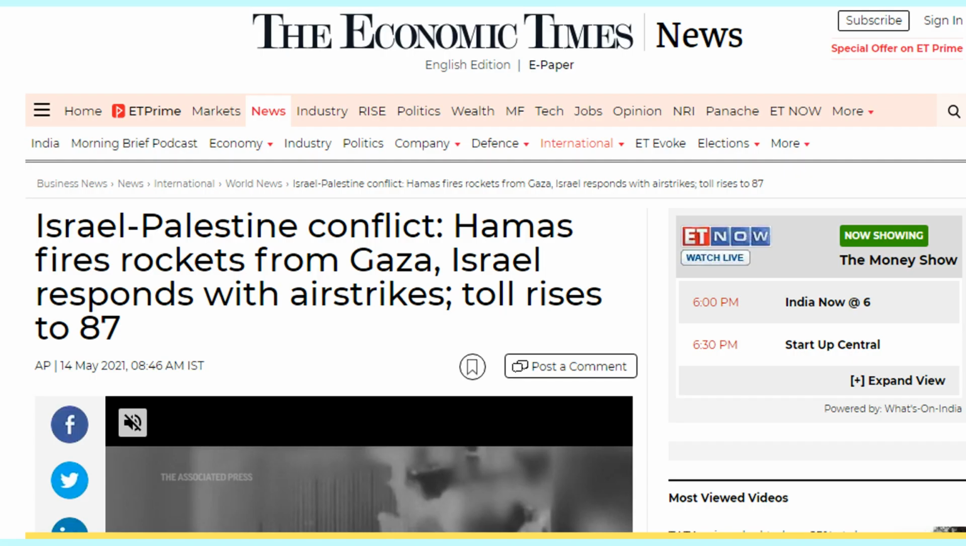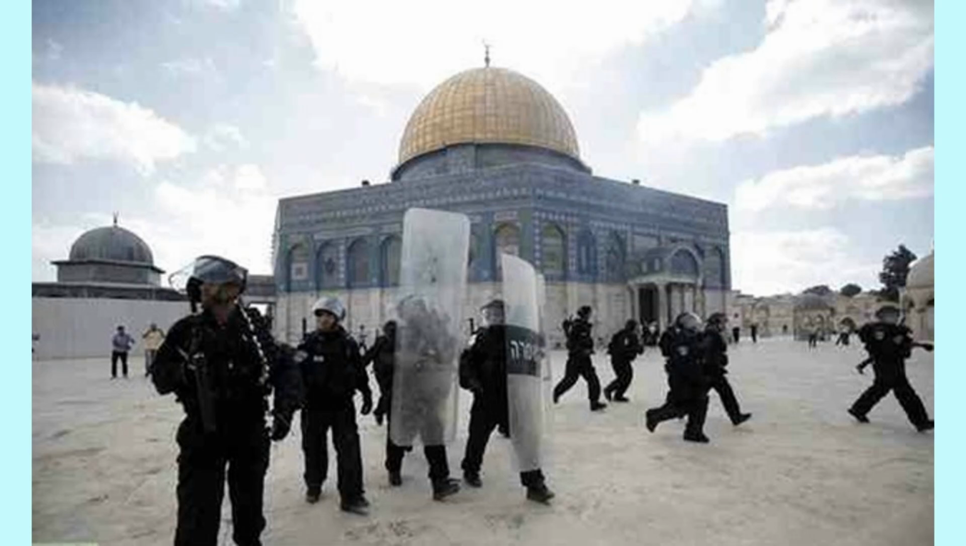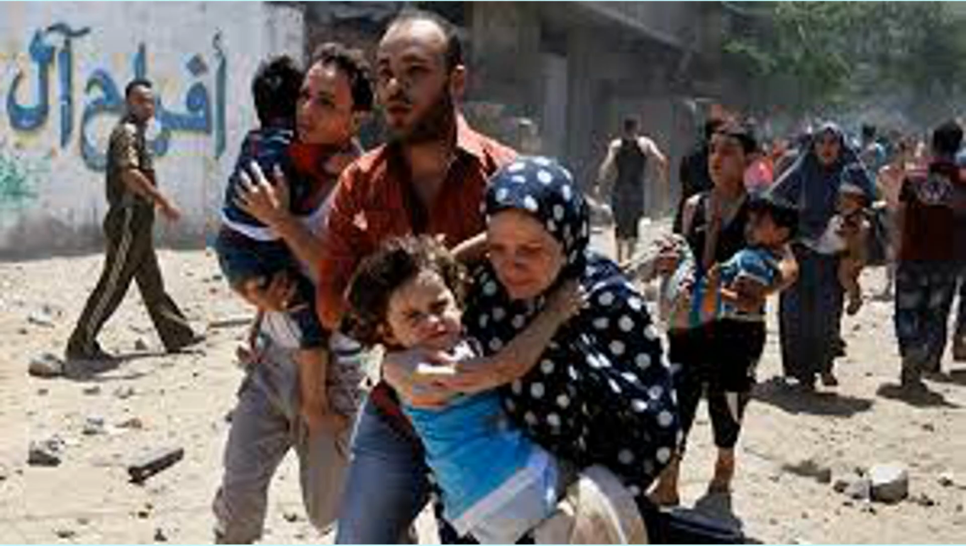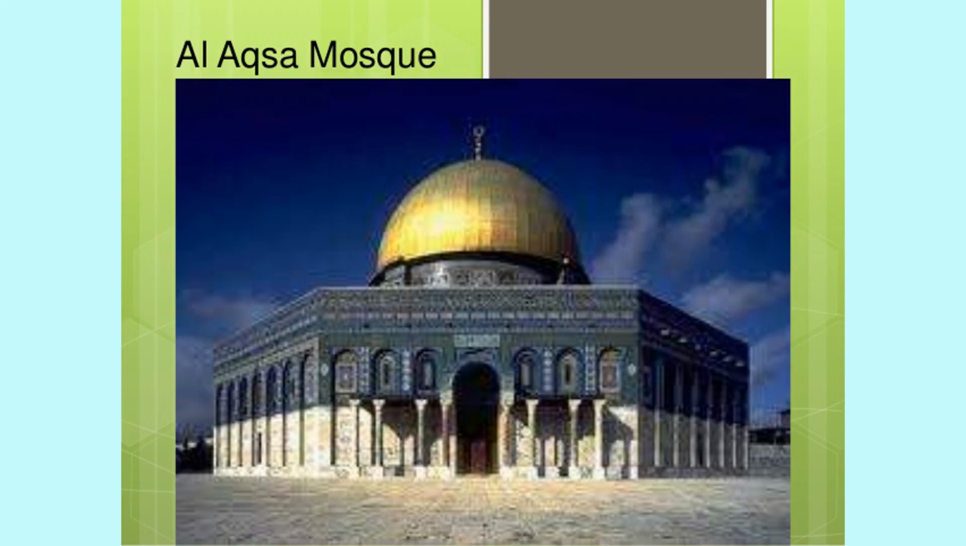Coming to recent incidents that happened in Jerusalem, recently Israeli armed forces stormed Al-Aqsa Mosque in Jerusalem after a small protest by Palestinians. It was right before a Zionist nationalist Jews march to commemorate the Israeli capture of Eastern Jerusalem in 1967. Al-Aqsa Mosque is considered the third holiest mosque in Islam, and it was also the month of Ramadan. Hundreds